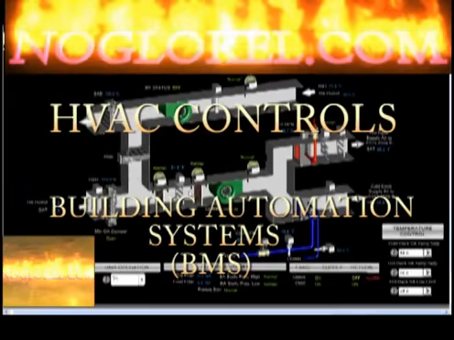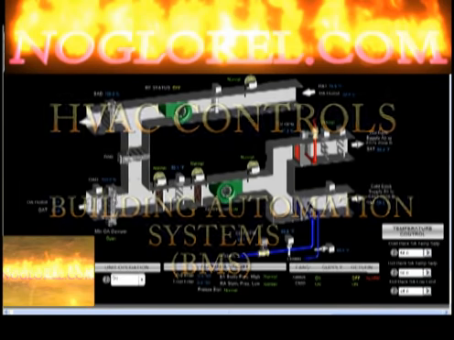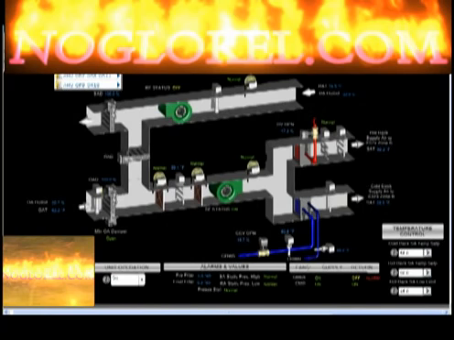So here we have a recently finished job of a few air handler units. We'll go up to our navigation bar here, take a look. What we have now is this unit we're calling 9B. Now from this unit we have three zones. We'll be having the main unit, then we have zone 1, 1B, zone 2, 2B, and zone 3, 3B. Now we're going to take a look at the main unit.